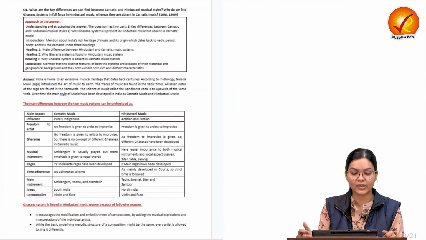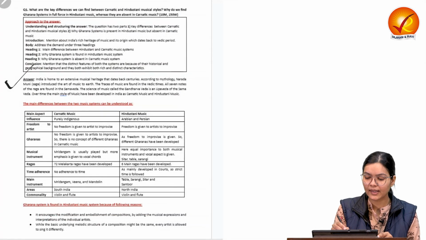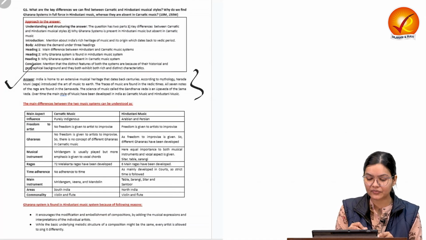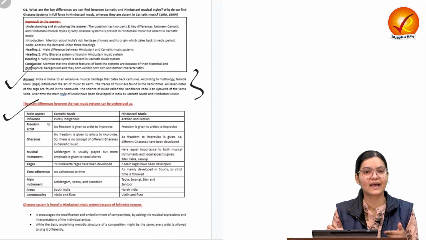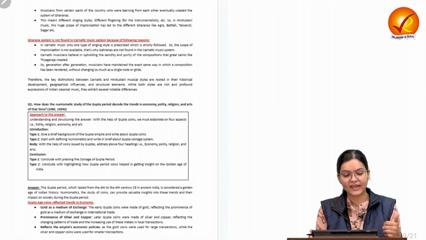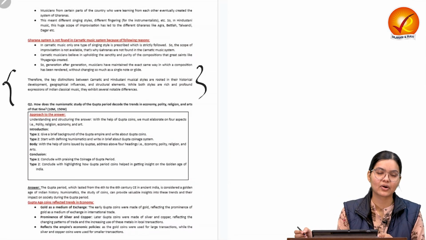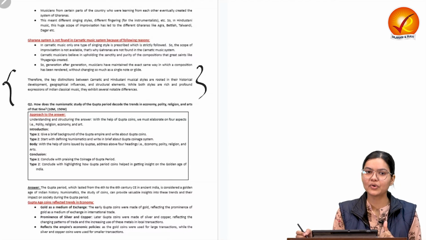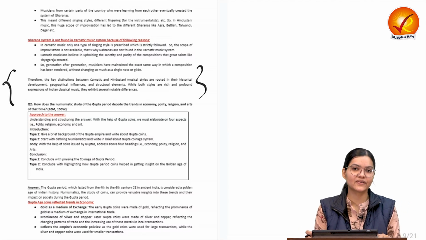Now let us go through the model answer. In the model answer, in the introduction part, we have provided the ancient origin of music in India. Then we have provided some of the key differences. For example, Carnatic is purely indigenous, while Hindustani has the influence of Arabic and Persian people. Then we have written about the Gharana system, and the conclusion, how it has geographical and historical differences. Thus, both types have some significant differences. So that was the first question.